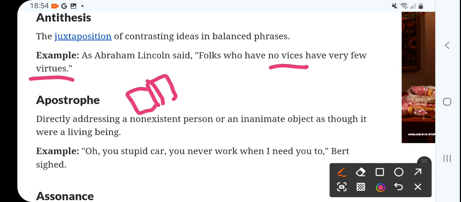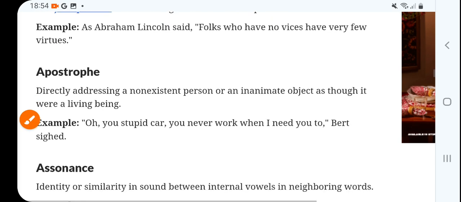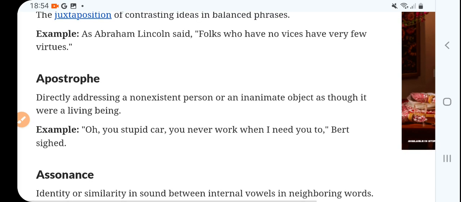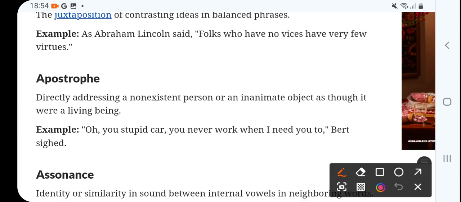This way we have to make a phrase by contrasting ideas in a balanced phrase, and it should be contrasting and it should be balanced. How? As Abraham Lincoln said, folks who have no vices have very few virtues.